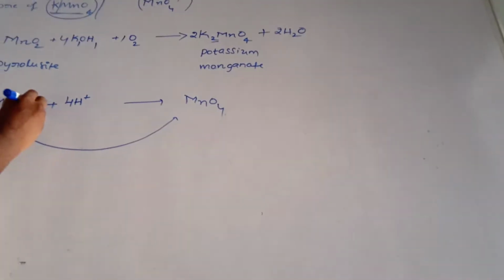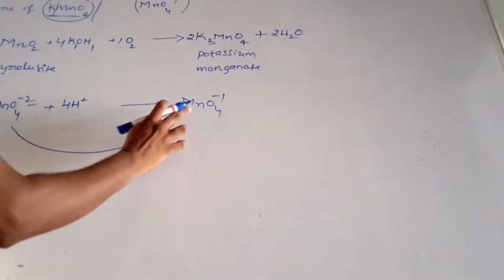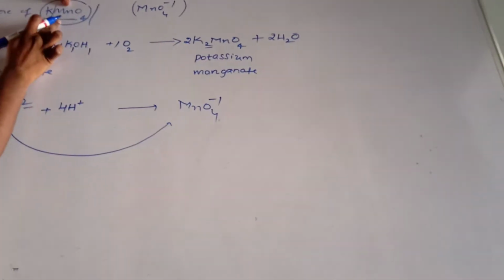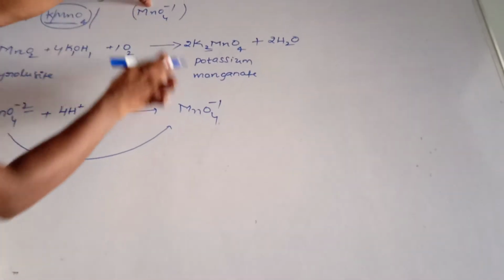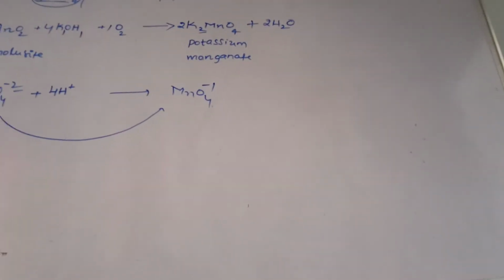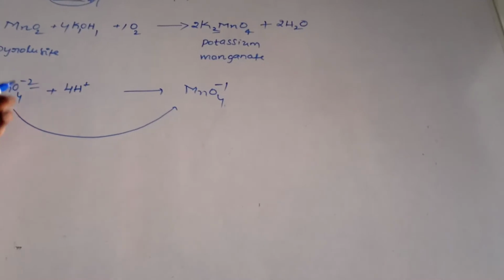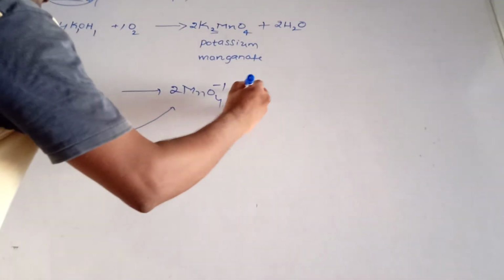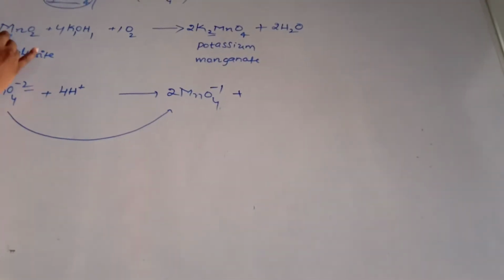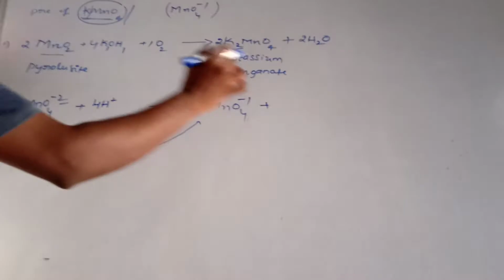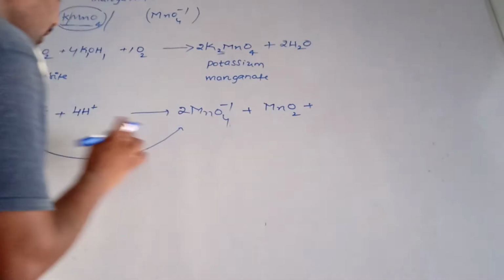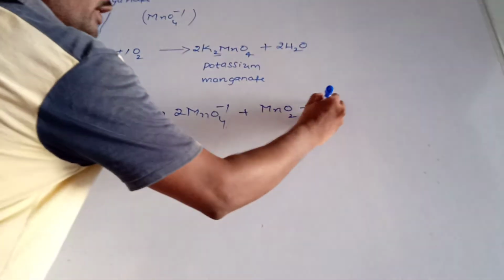MnO4. Here minus 2 is converted to minus 1. See, here is our preparation. KMnO4 and MnO4 power minus 1, both are the same only. Simple. MnO4 power minus 2 is converted to MnO4 power minus 1, 2 moles. Plus, and here which compound is formed first? MnO2. That will also be repeated here. MnO2 plus, here 4H plus is there, 2H2O.